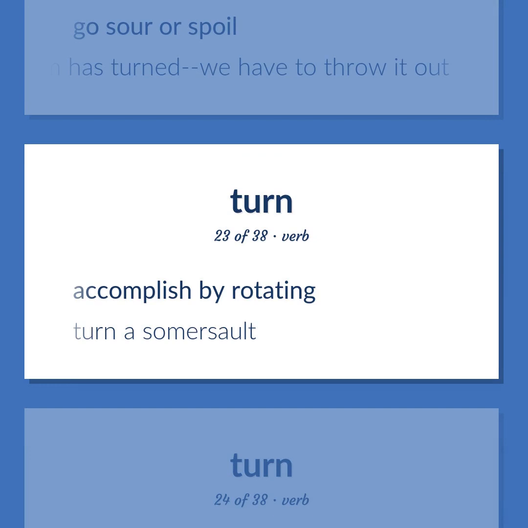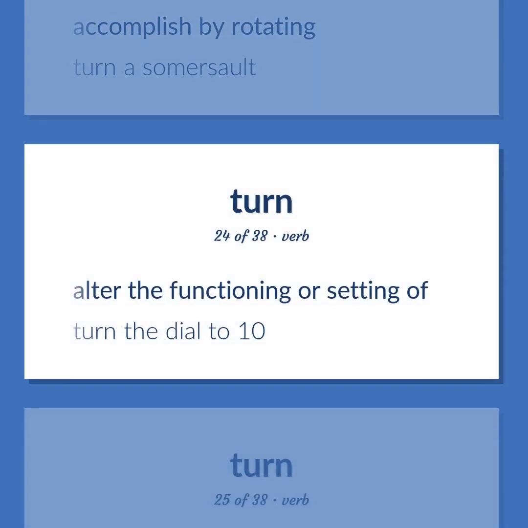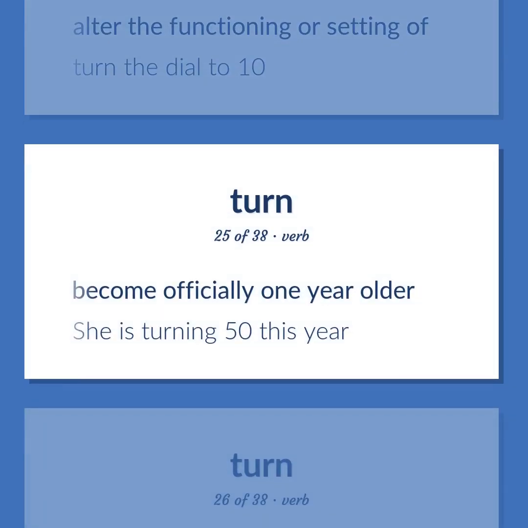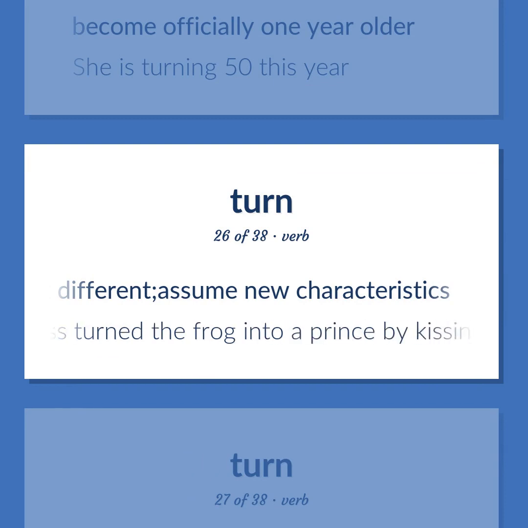Accomplish by rotating. Turn a somersault. Alter the functioning or setting of. Turn the dial to 10. Become officially 1 year older. She is turning 50 this year. To change or turn into something different, assume new characteristics. The princess turned the frog into a prince by kissing him.